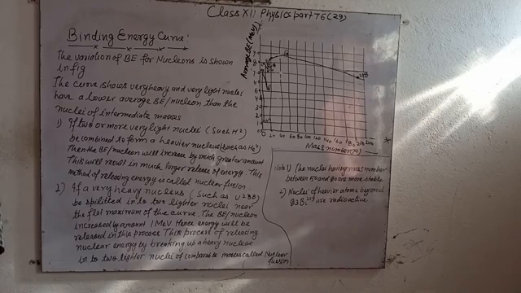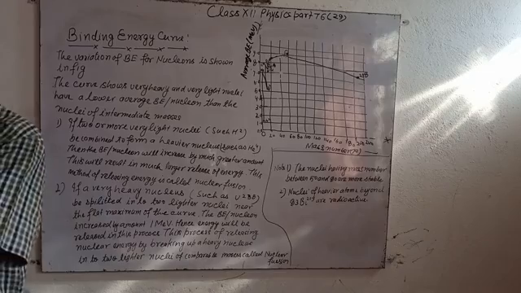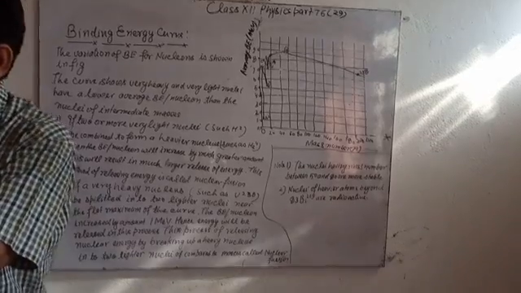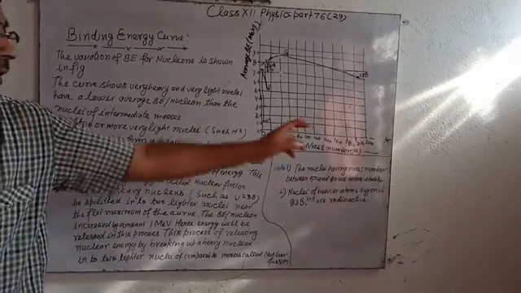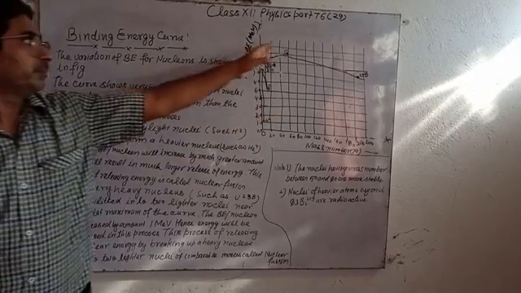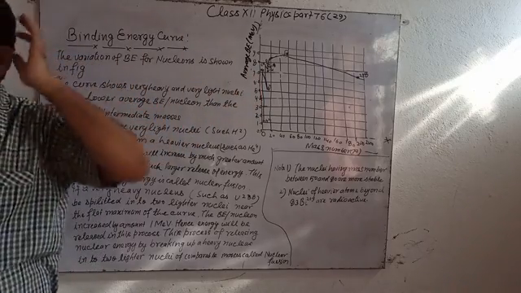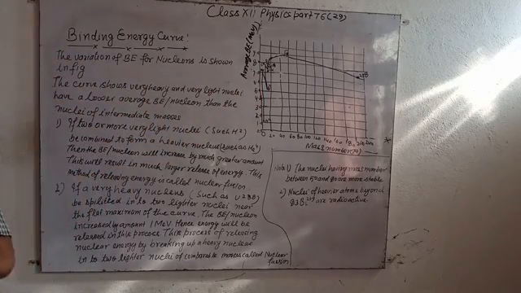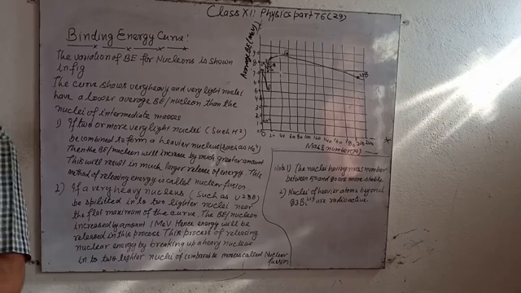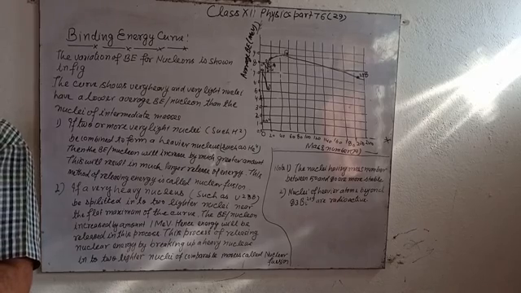For nuclei of mass number below 50, the binding energy per nucleon decreases up to about 20. It decreases sharply, not continuously.